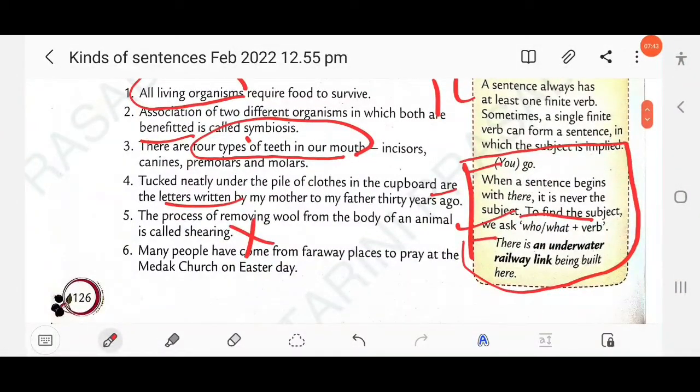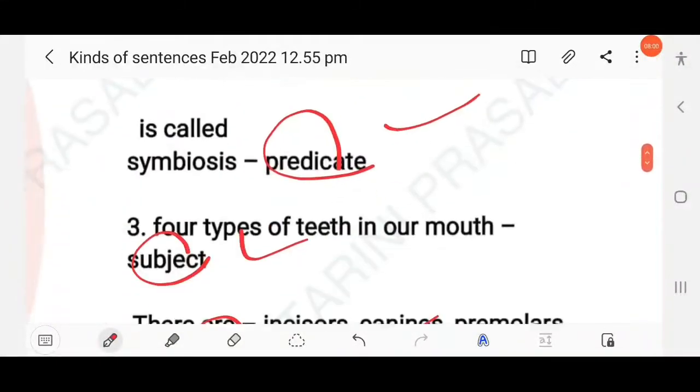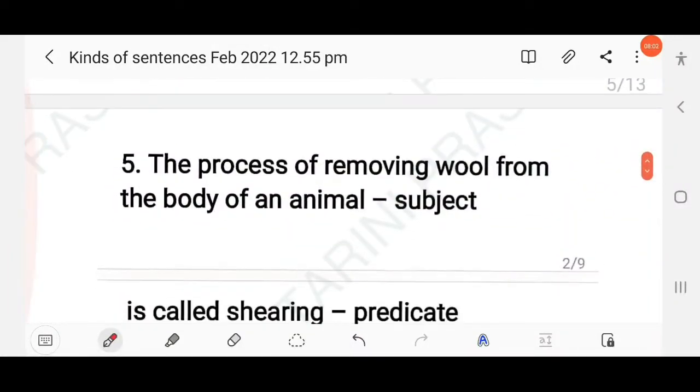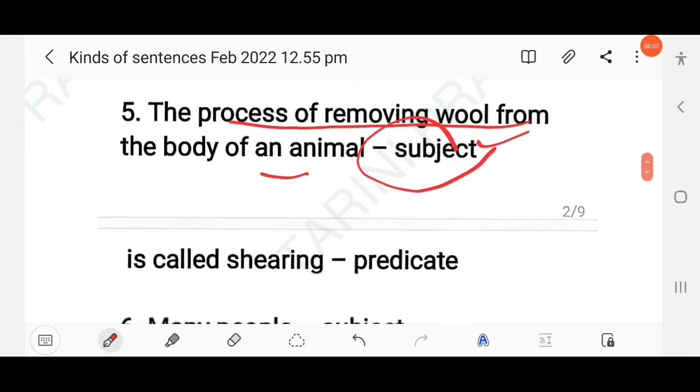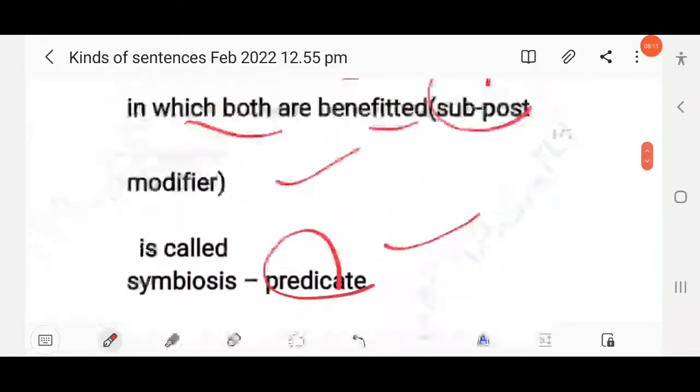The process of removing wool from the body of an animal is called shearing. What is shearing? Here, the process of removing wool from the body of an animal is the subject, and "is called shearing" is the predicate. So here you have to write the answer. The remaining part except the subject is the predicate part. Clear? Then next question here.